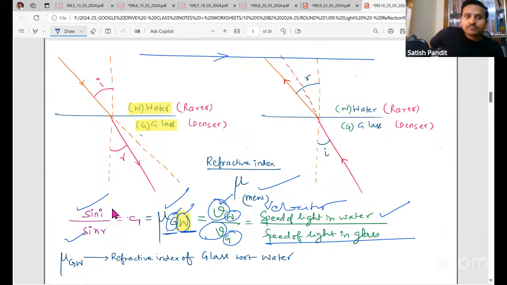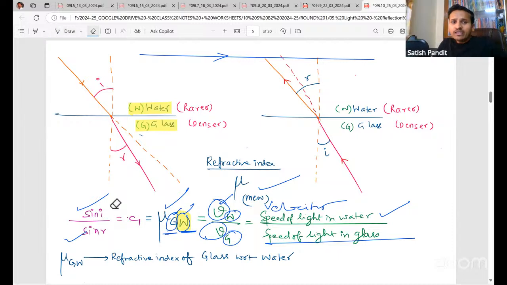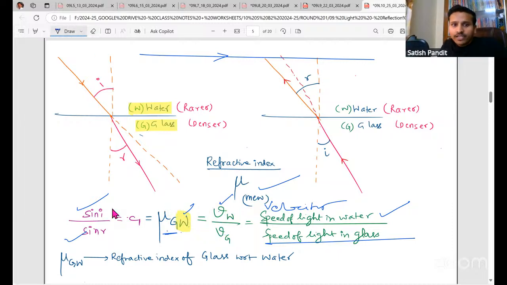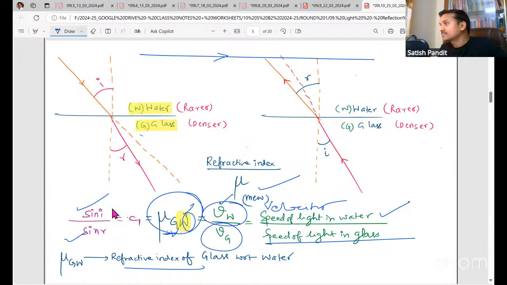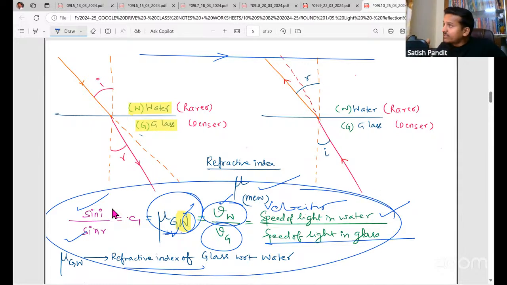Okay. So how do we read this one? Refractive index of glass with respect to water is velocity of light in water by velocity of light in glass. Only if this thing is very clear can we move ahead. If this itself is not clear, you will not understand anything. You should remember that we calculate refractive index of the medium where refraction takes place.